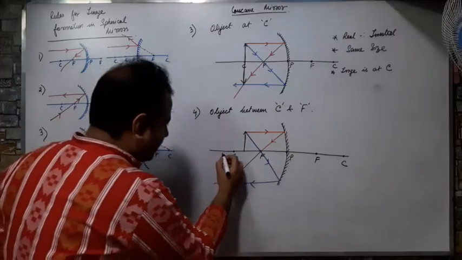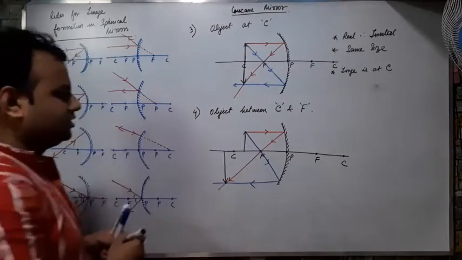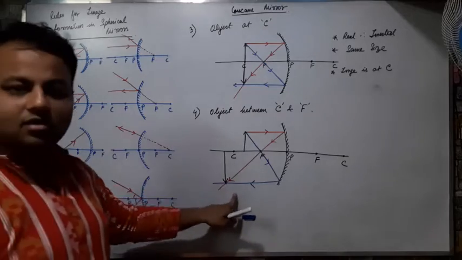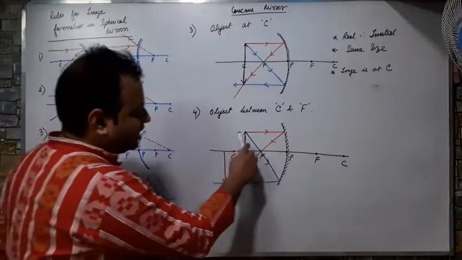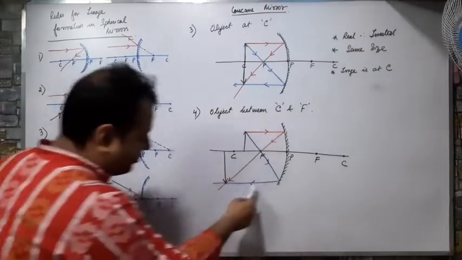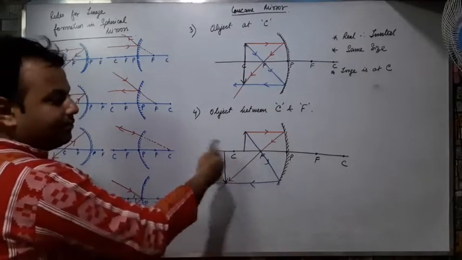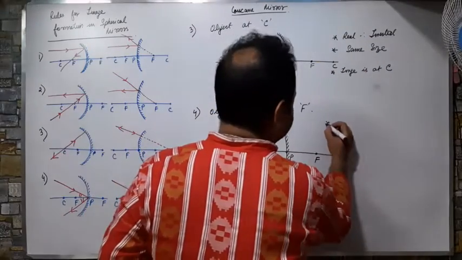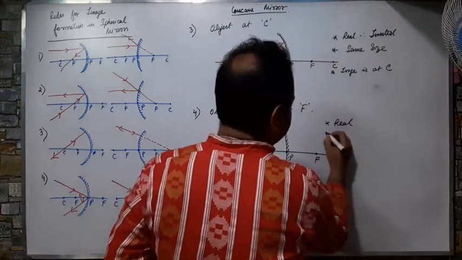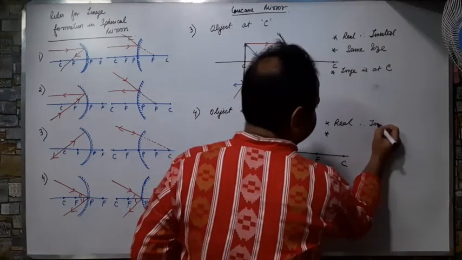It is intersecting just after C. Correct? समझे? The rays which are parallel pass through F, and the rays which are passing through F become parallel. So where they are meeting at a point which is beyond C. So what are the properties of this? This is also a real image. The image is real and therefore it is inverted.